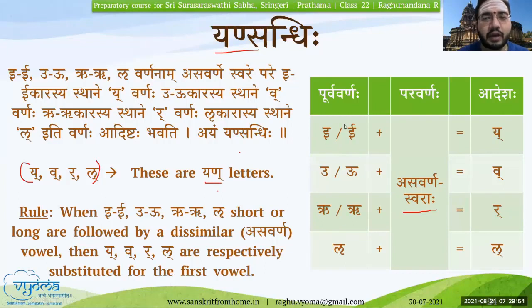Whenever these letters, Ikara, Ukara, Rikara, Likara, are followed by a dissimilar Asavarna Swara, any of the other Swaras, then in place of Ikara, Yakara will come, a Vyanjana Yakara. In place of U, Va will be there, Repha will come for R, and La will come for L.